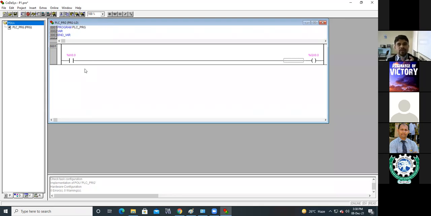Now if you want to make AND logic, AND logic means whatever inputs are available, there may be 2 inputs, 3 inputs, 20, 30, 40 inputs, whatever the number of inputs. If all the inputs are on, or all the inputs are activated, then and only then the output is on. If this is the condition, then you have to put all the inputs, all the instructions, in series. See here too, I am putting this.